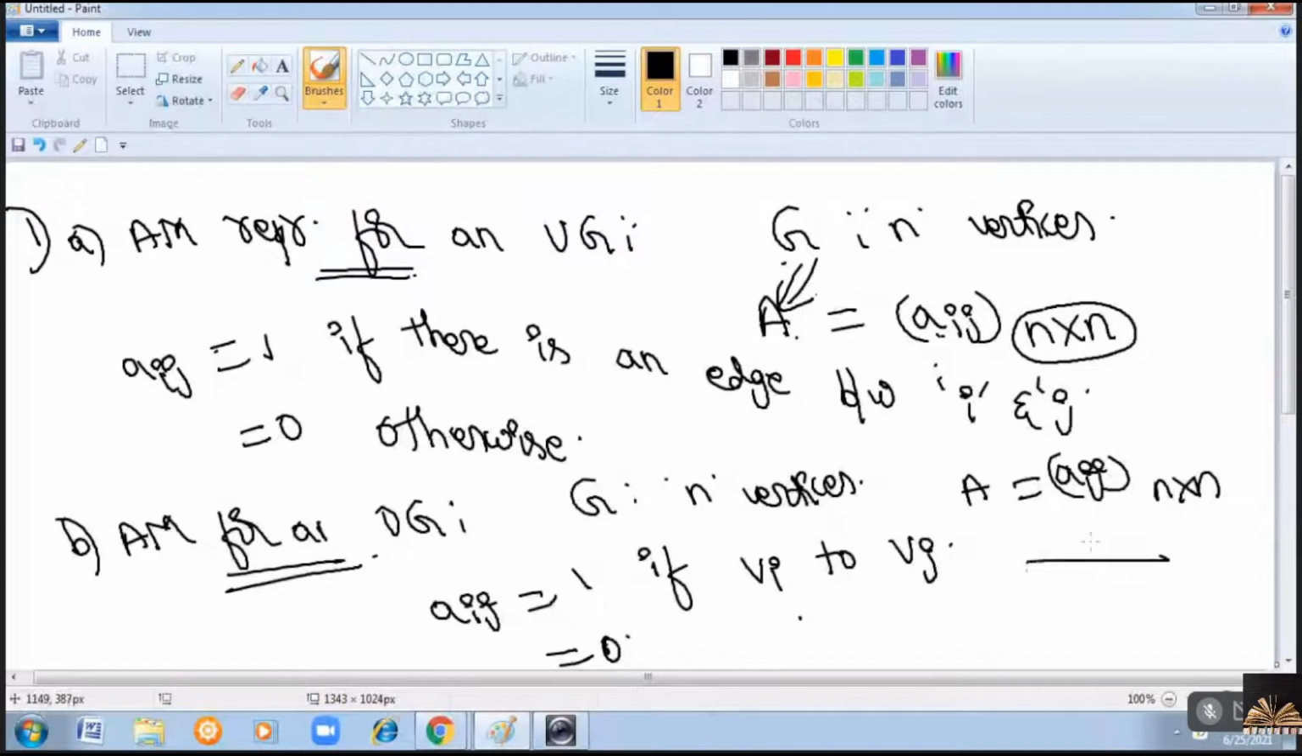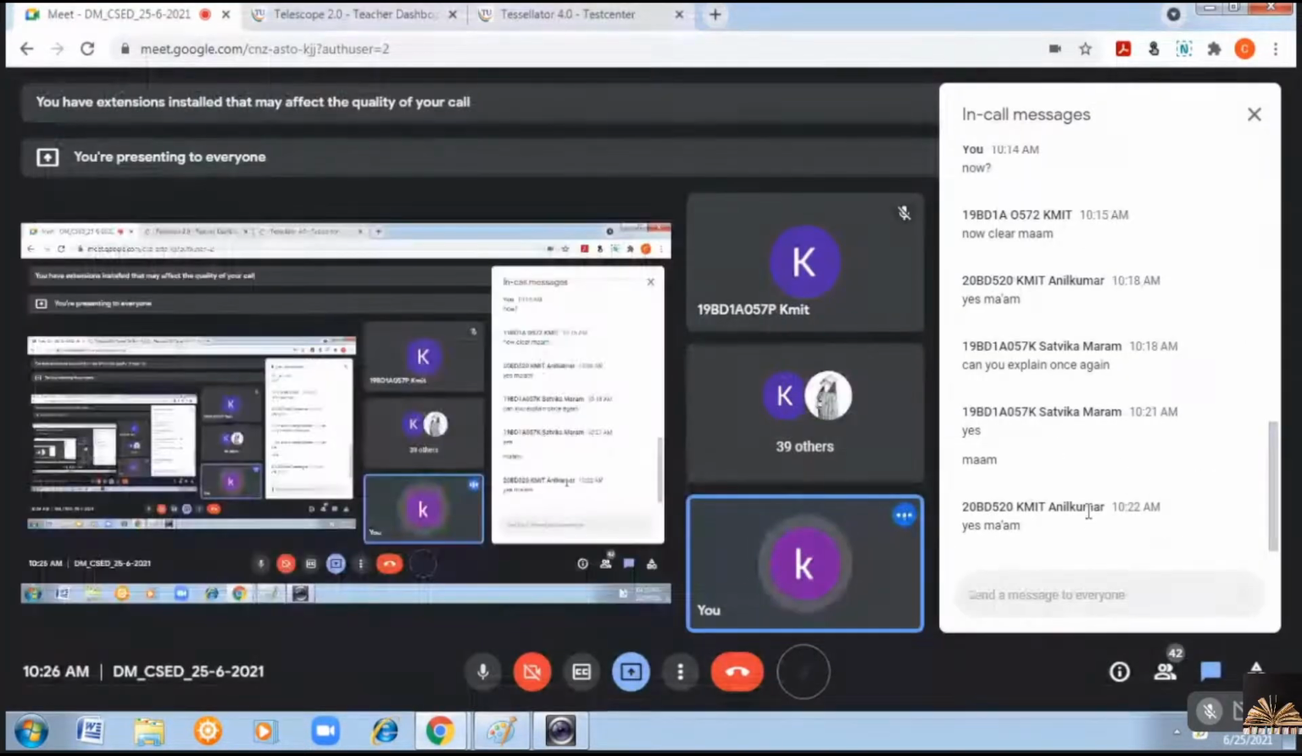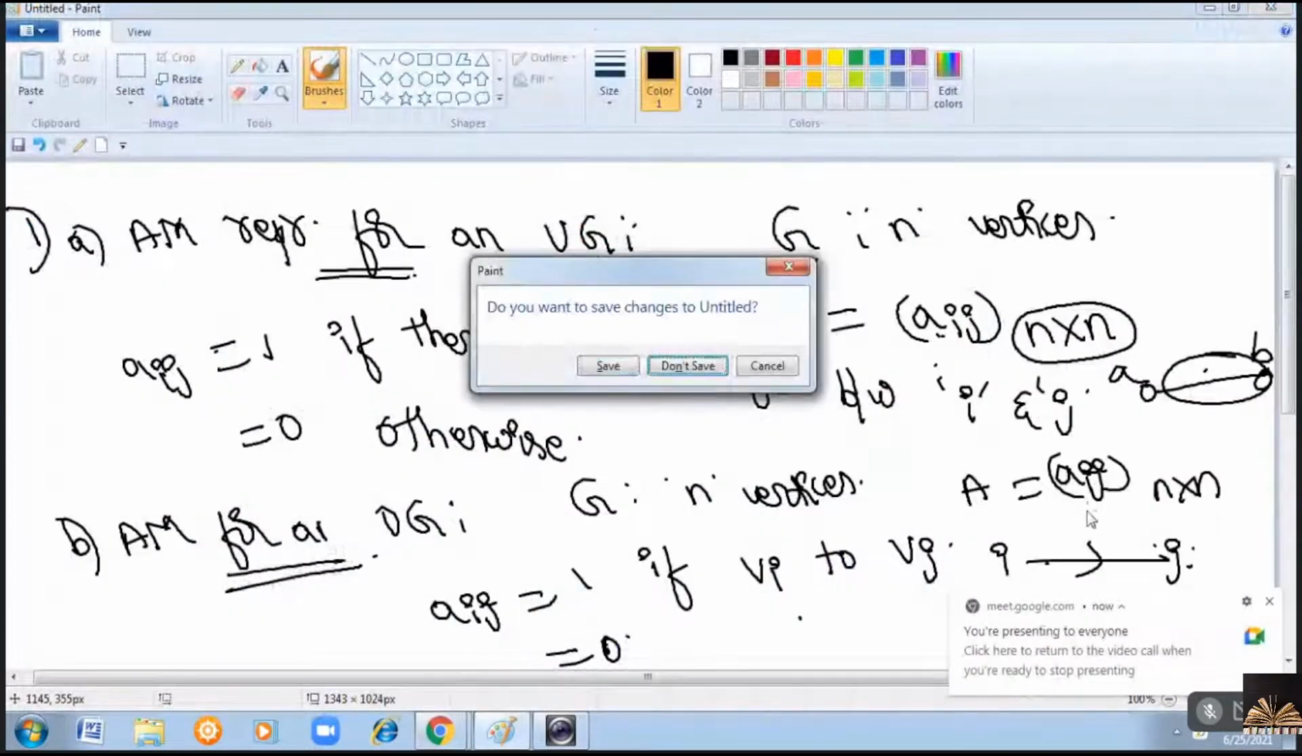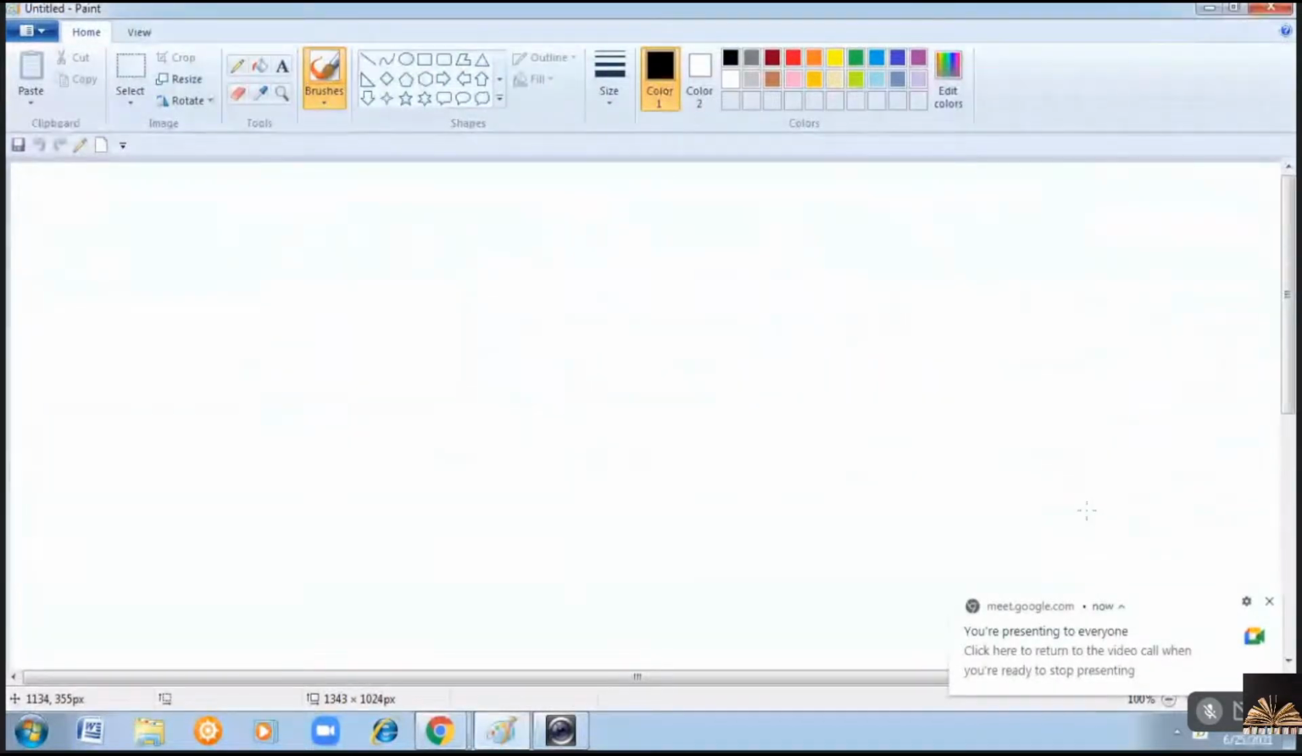Clear? That means from the ith vertex to the jth vertex, if there is an edge, that corresponding entry will be 1. Otherwise it is 0. In case of an undirected graph, between A and B, if there is an edge, the value will be 1. But here the direction is to be specified. Is it clear? So this is the adjacency matrix representation for an undirected graph and for a directed graph. Let me give you an example.